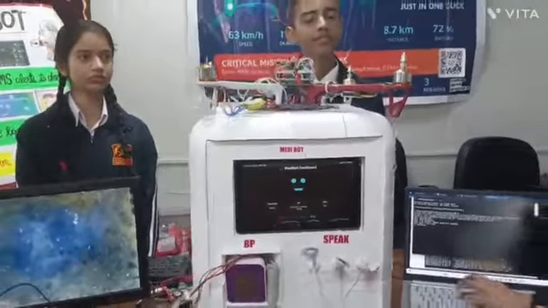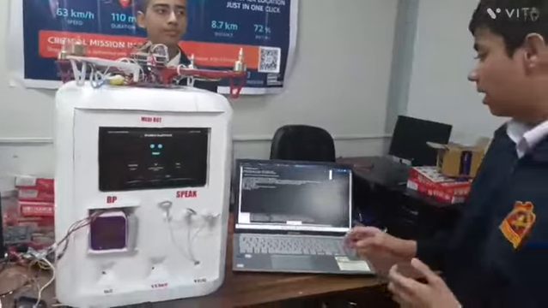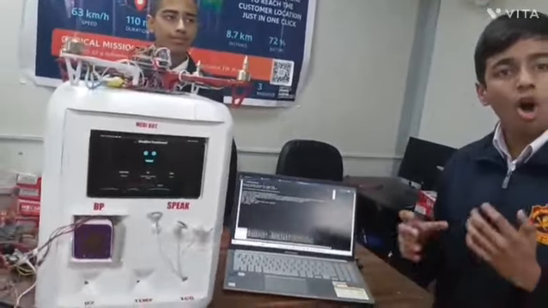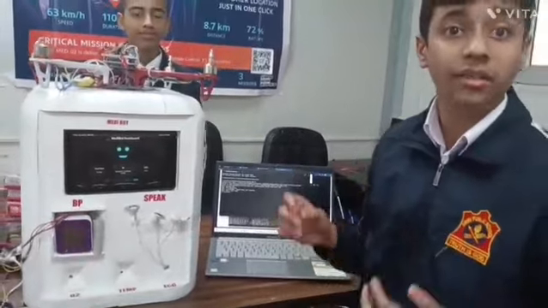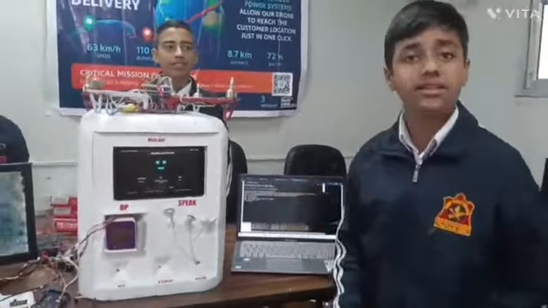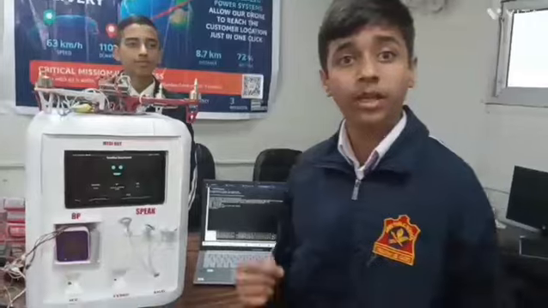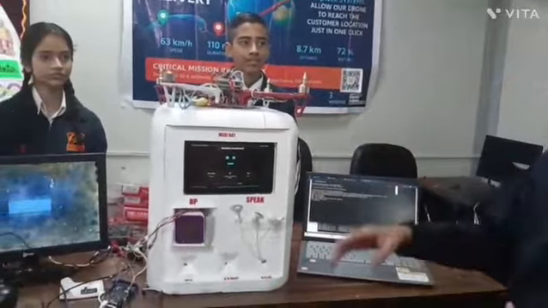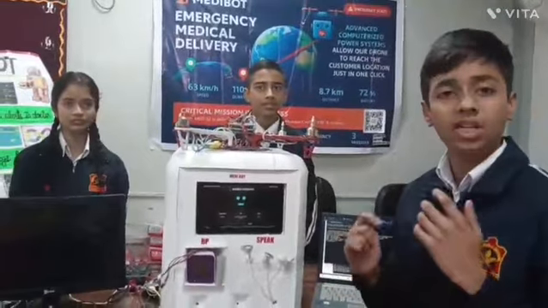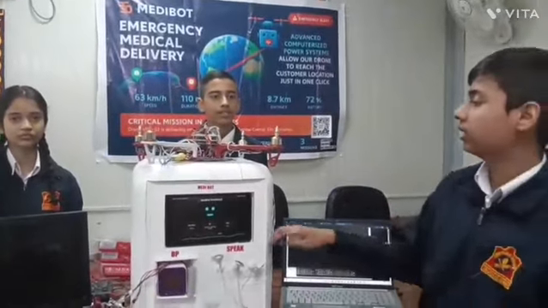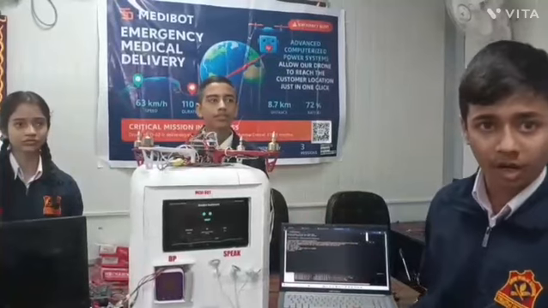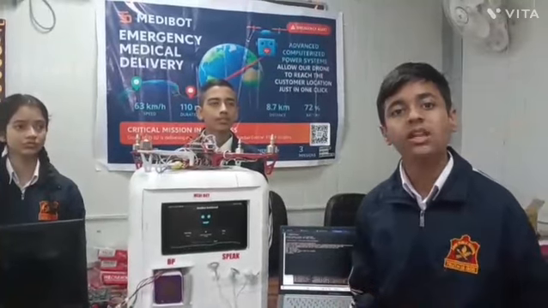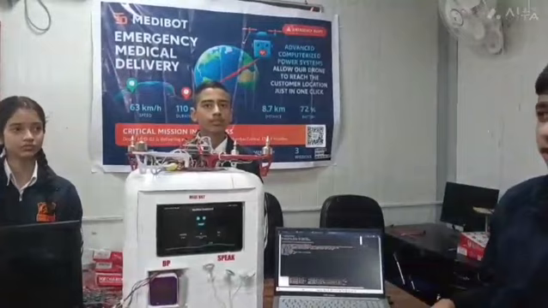As you can see, our AI is asking for the patient's name and his symptoms. It logs the history of the patient and the data coming from here and sends it directly to the paramedics and the hospital with which the patient or the bot is registered. So the doctors and paramedics can also see the patient's live vitals, and it also has an inbuilt USB camera to see the patient's actual live cam feed.